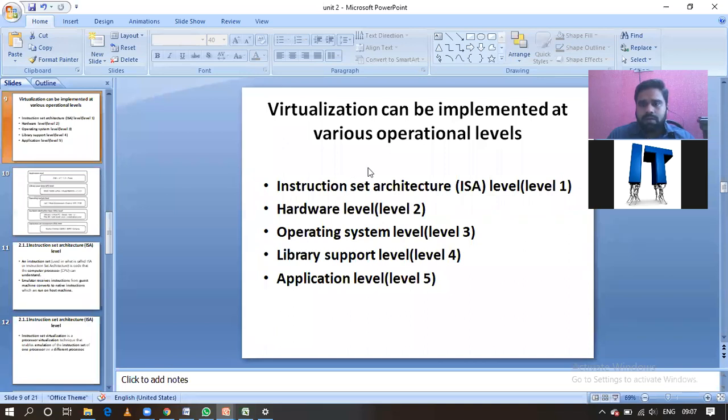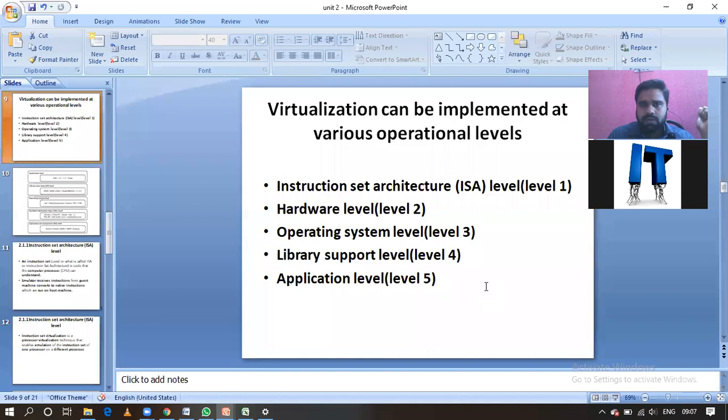Here there are five levels. The first one and second one I already discussed. Today I'm going to recap that, and I will go to the third level also. Instruction set architecture is level 1. The next one is hardware level, level 2; operating system level, that is level 3; library support level, level 4; application level, level 5.